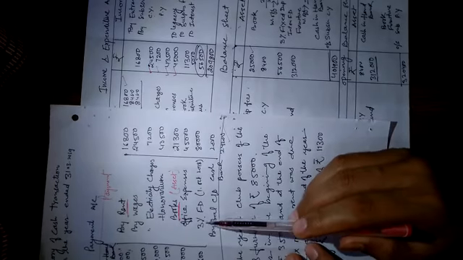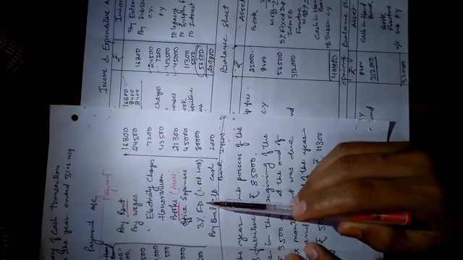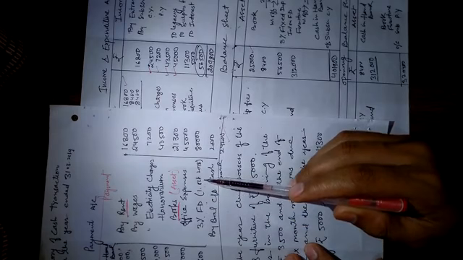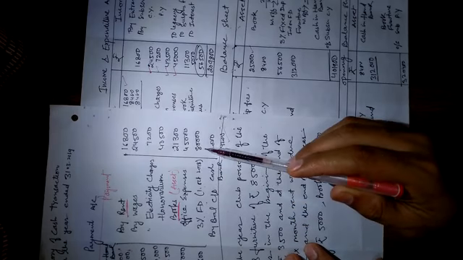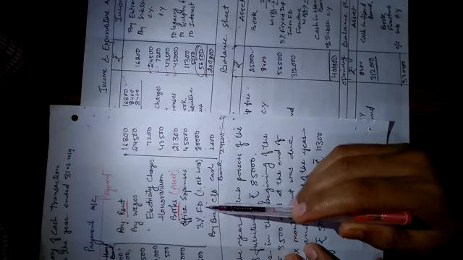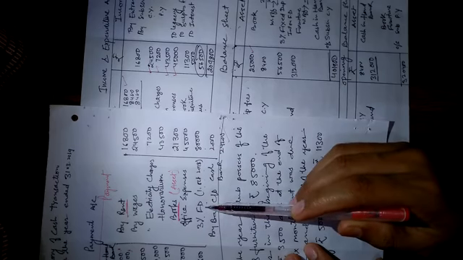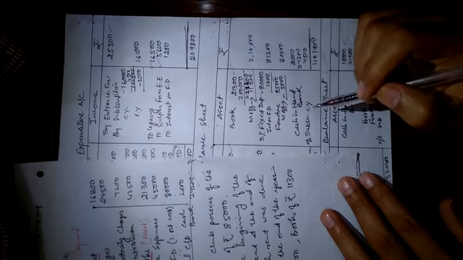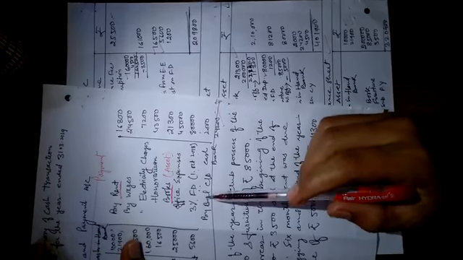Now the 3% fixed deposit, which is opened on 1st October 2018, amount of rupees 80,000. Fixed deposit is a sort of asset, so we write FD on the asset side.